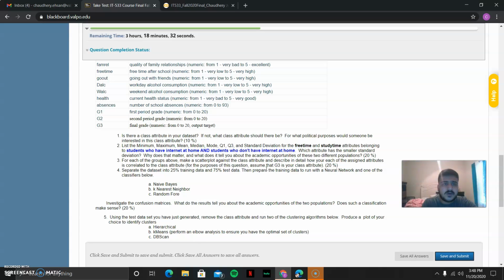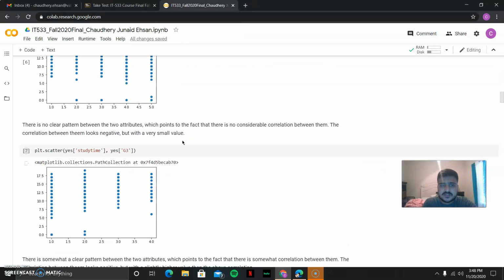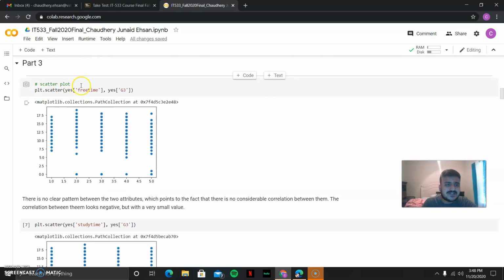So what I have done here is I made four scatter plots, two for students having internet and two for those who don't have internet, to get a whole image of the data. So here we go: the scatter plot for students who have free time with internet, yes, at their home. And here it is.